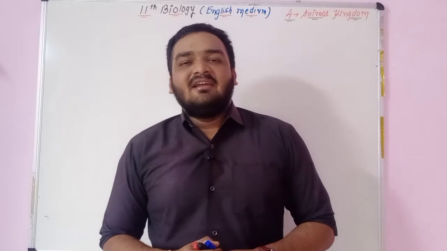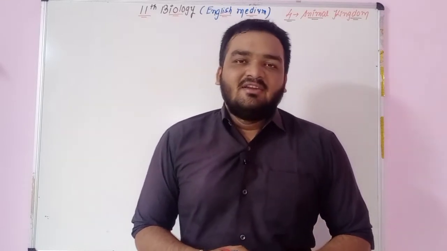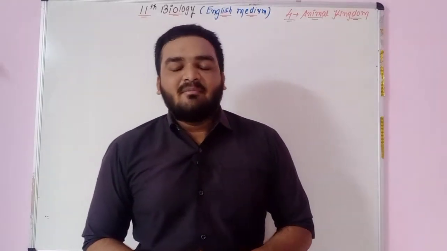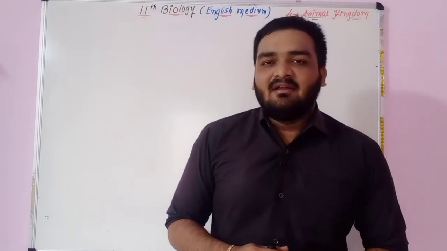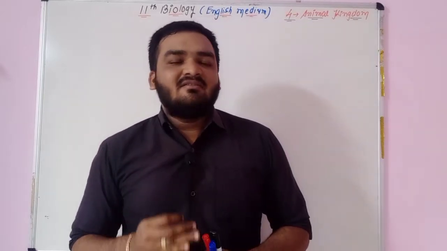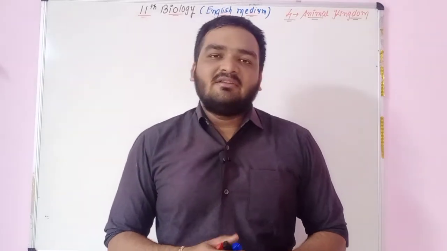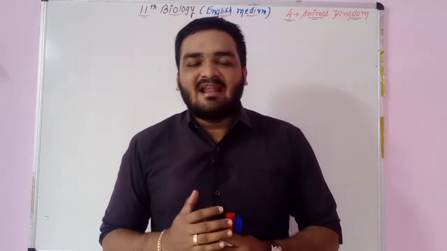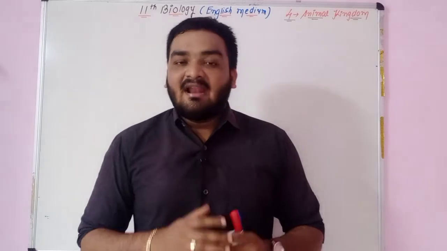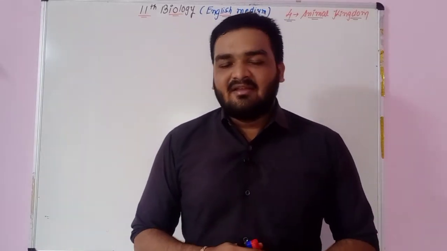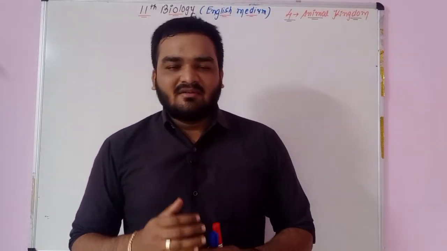We are learning 11th Science Biology chapter number 4, and the title of chapter number 4 is the animal kingdom. And you know that it is the last video lecture of chapter number 4. It means all the different types of phyla and classes were completed, meaning the classification of the invertebrates as well as vertebrates was completed.